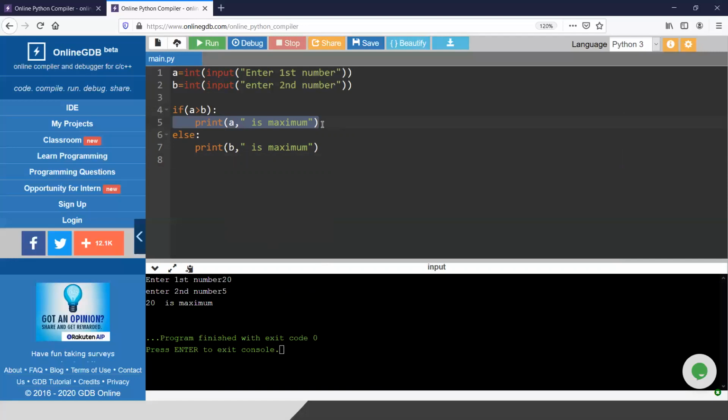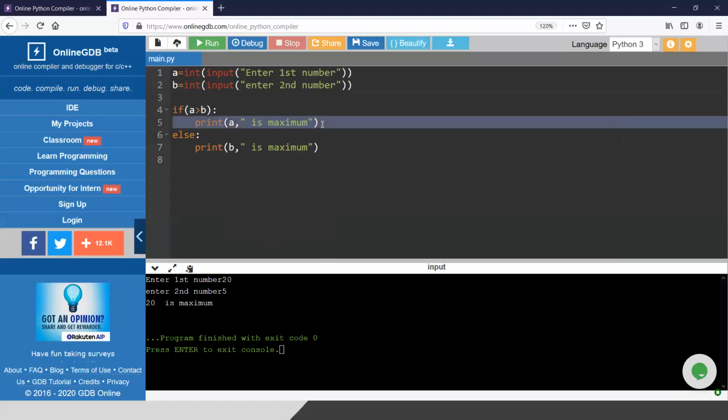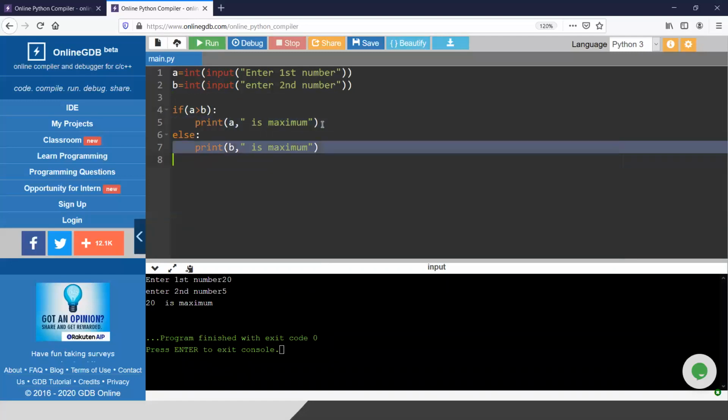20 is greater than 5. A is greater than B, means 20 is greater than 5. If yes, it is printing this block. So at that time, it is not going here. Okay, let me run the code once again. The user will not be able to understand what is inside; only the developer or the people who are doing the code can. Normal people will just give some values like 9 and 19. So 19 is maximum. At that time, the control is going into the else part. It is not going inside this.